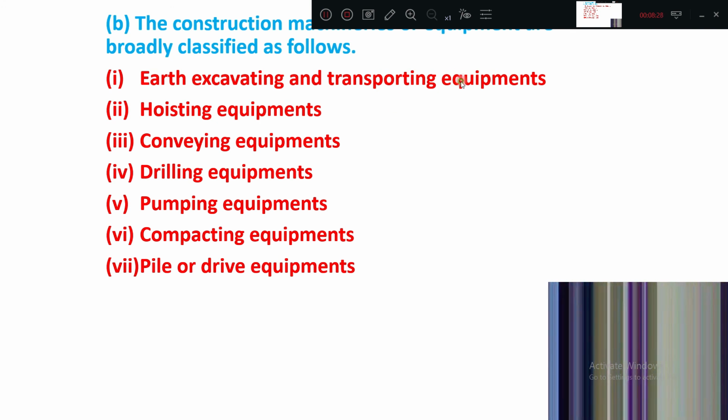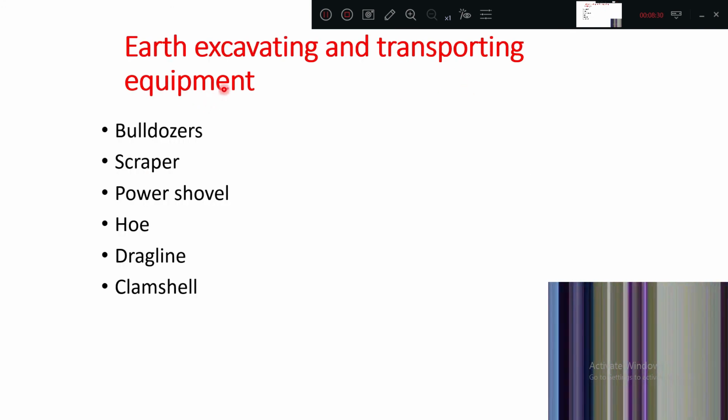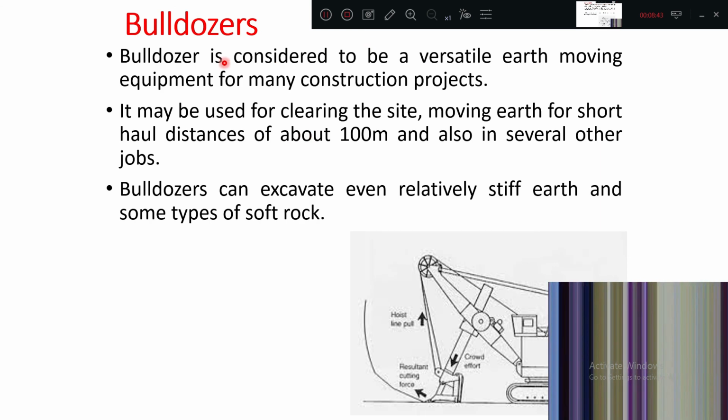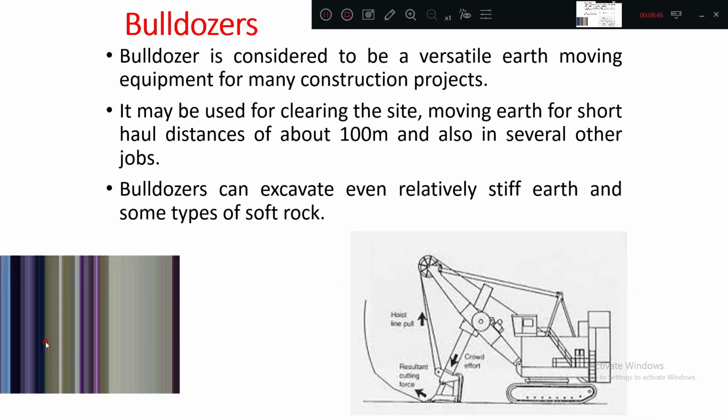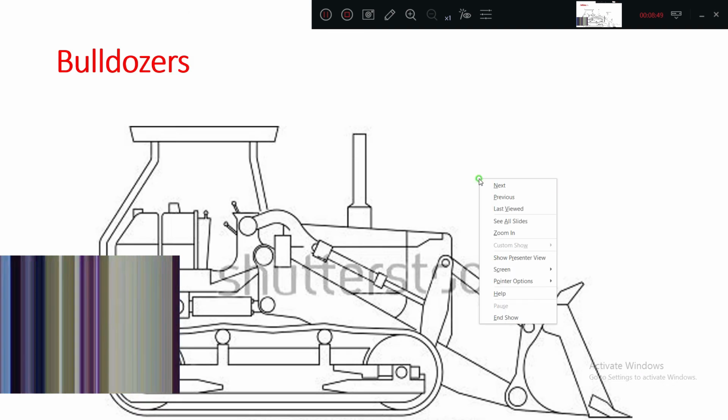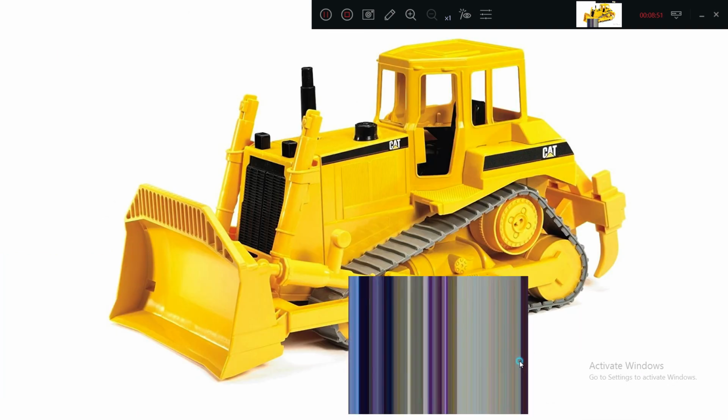We'll see the pictures we have got here. Earth excavating or transporting has so many types: bulldozers, scraper, power shovel, hoe, dragline, clamshell. We will see photographs of these. See the bulldozer. The bulldozer diagram is like this, a schematic or line diagram. If you see the real picture, it operates like this. This is a typical bulldozer.